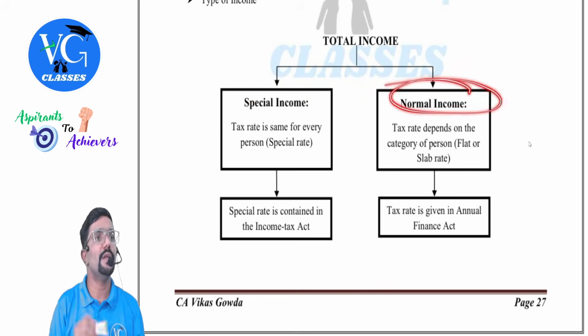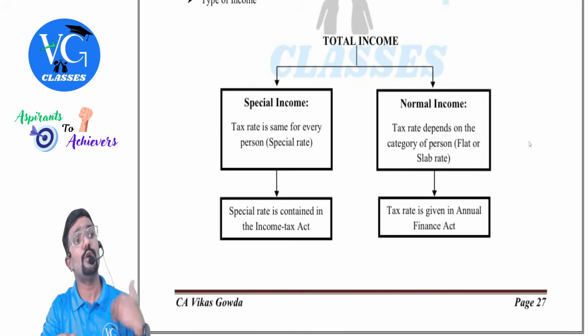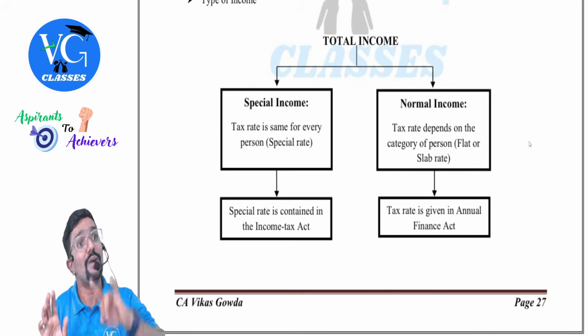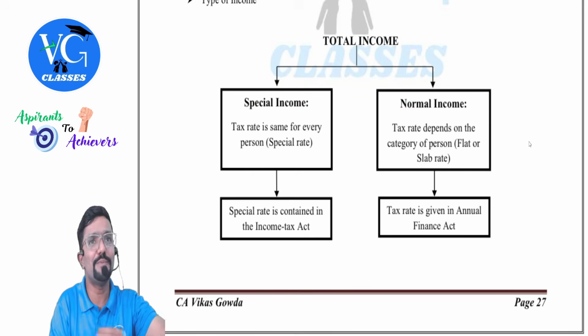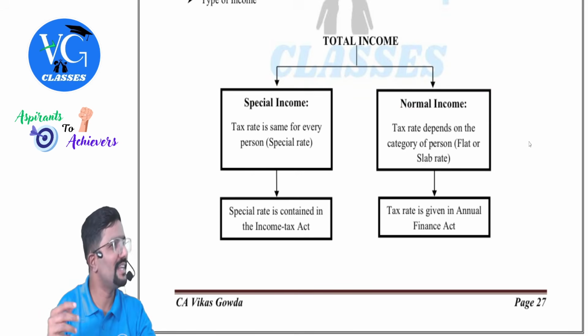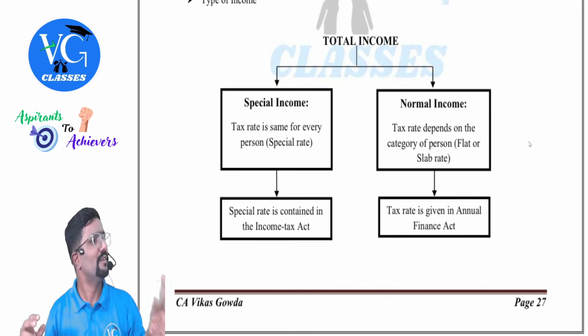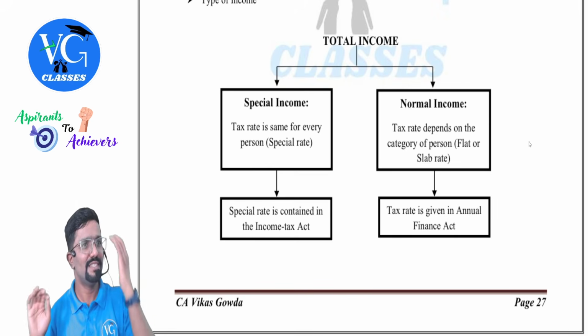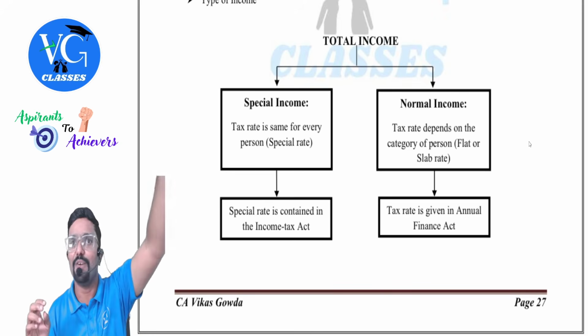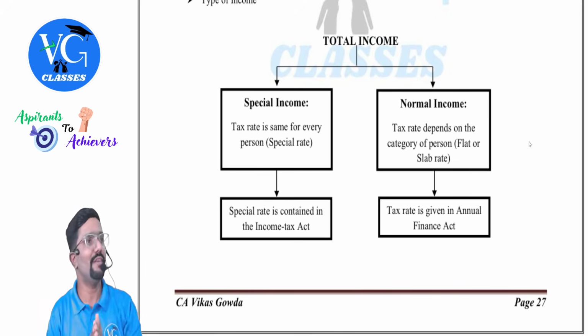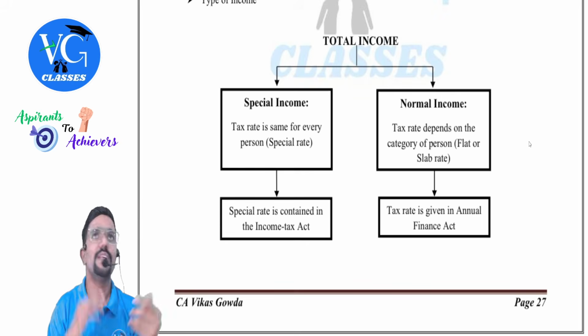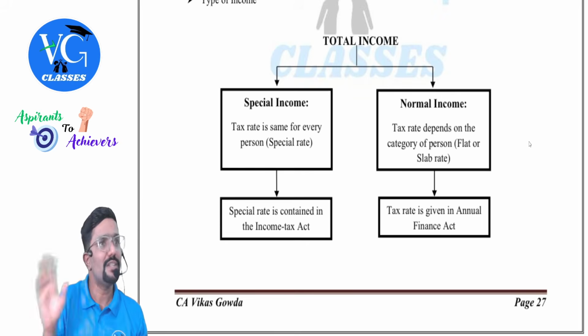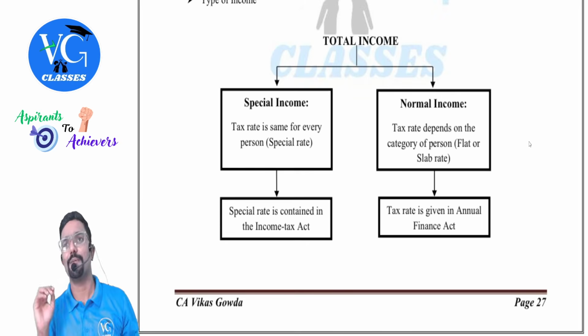Remaining is considered to be normal income. Sir, in the Act, have they told what is normal income? No. They have told what is special income. Anything which is not special is normal. What is a foreign company? Which is not domestic. Same way. What is domestic they have given. What is not domestic is foreign. Same way. What is special they have given. If they have given any income which is not special, it is understood it is normal.